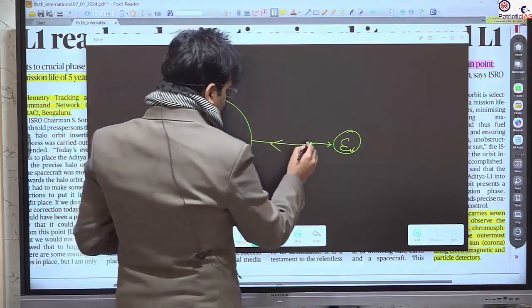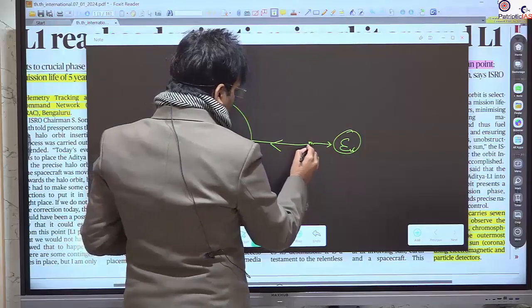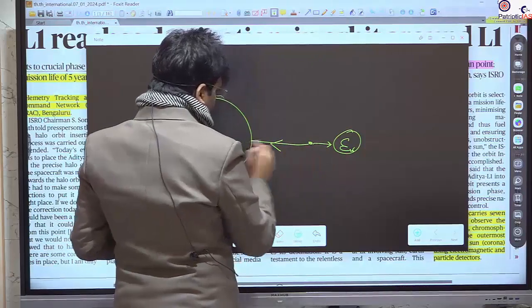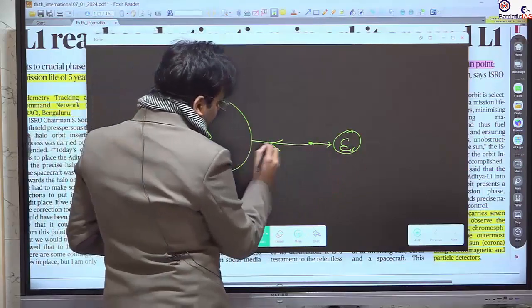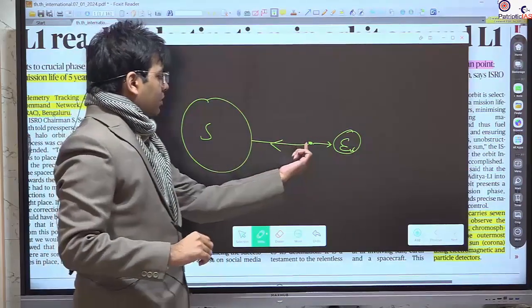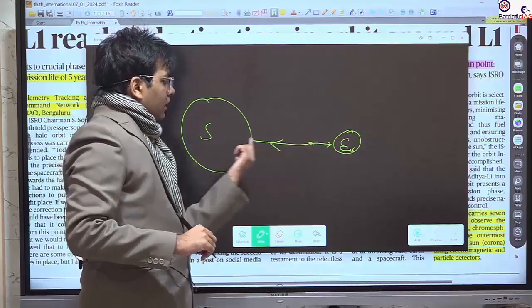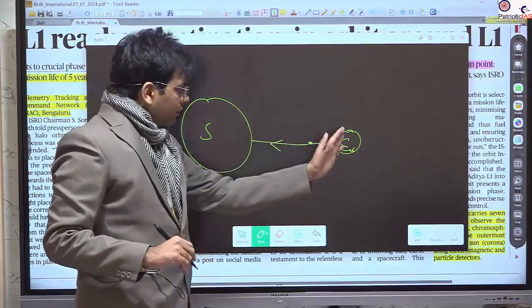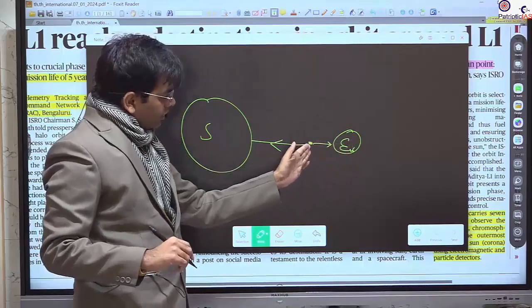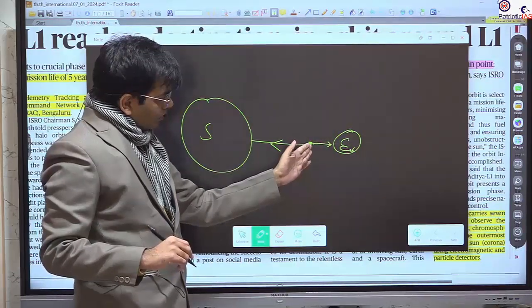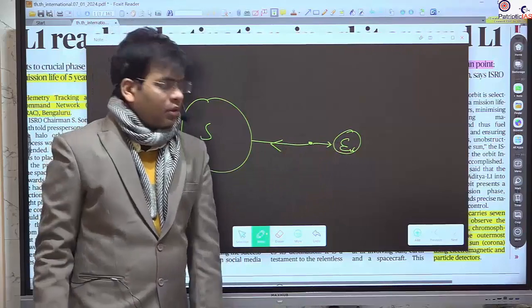So this is also a third body. This is the first, second we can consider. If the sun has greater gravitational force, this third body will be attracted toward the sun. If earth, the second body, has greater gravitational force on this point, it will be attracted towards earth.